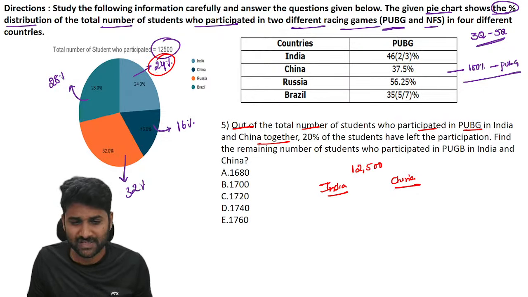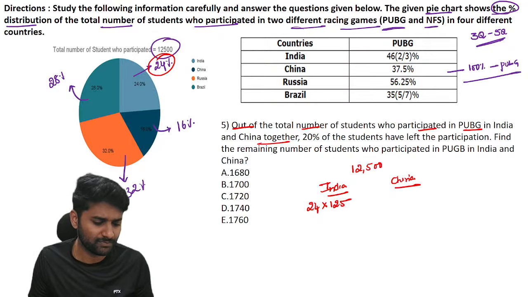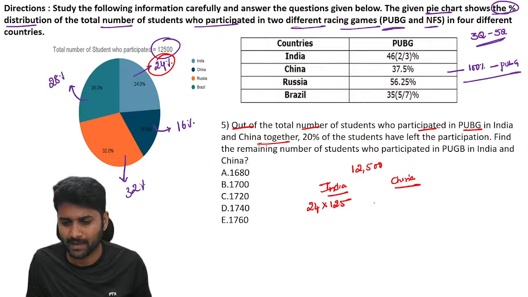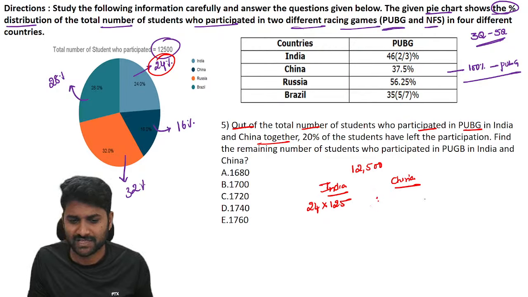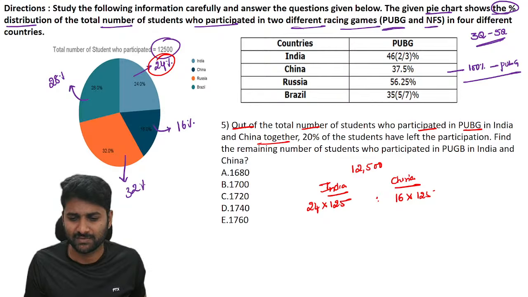First of all, the total number of people in India is 24%. 24% means 24 into 125. Don't go through the calculations here, just take the data. In the same way, for China, 16% of the population means 16 into 125. See, percentage definitely has 100 in the denominator. We have cancelled both the numbers.